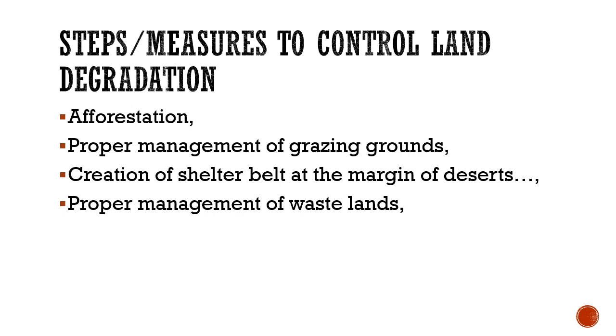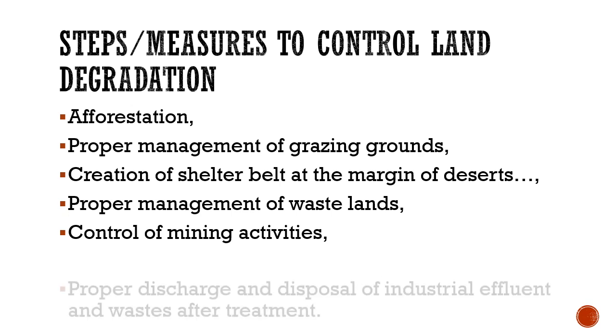The wasteland should be used for other purposes, for construction purpose, and control of mining activities. We should not stop mining, but we should adopt the scientific method of mining so that besides meeting our requirement, we also maintain the environment and control land degradation.